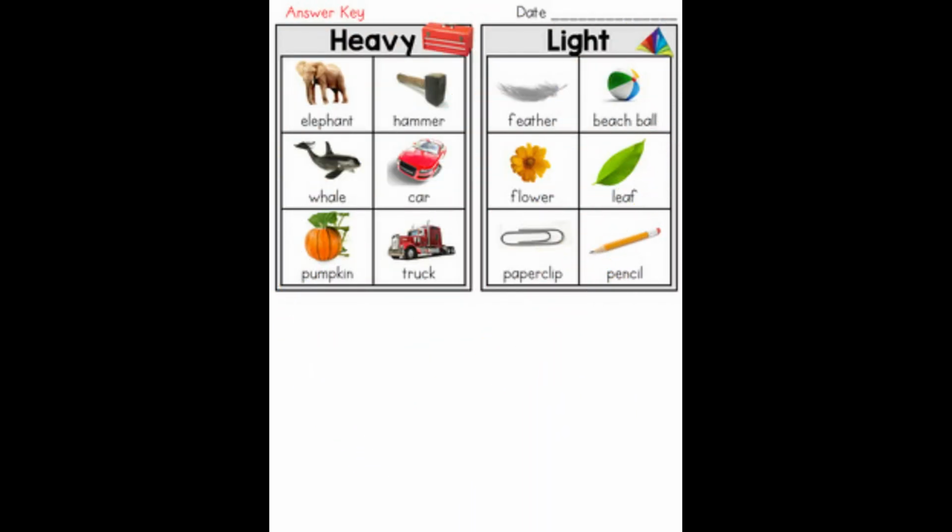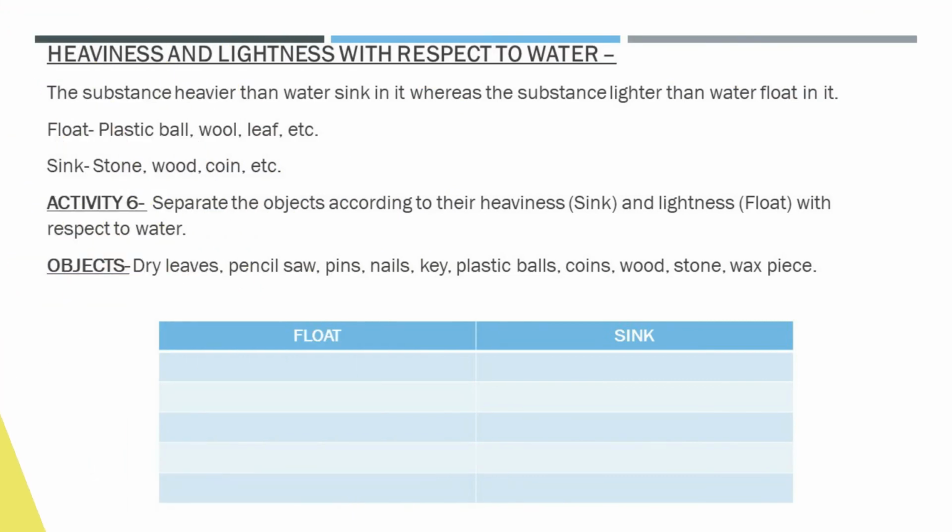Examples which float, or which are lighter than water, are plastic ball, wool, leaf, etc. And the heavier materials which sink in water are stone, wood, coin, etc. So here again one activity is there. You have to write it in your chemistry notebook. Separate the objects according to their heaviness, which sink, and lightness, which float in the water.